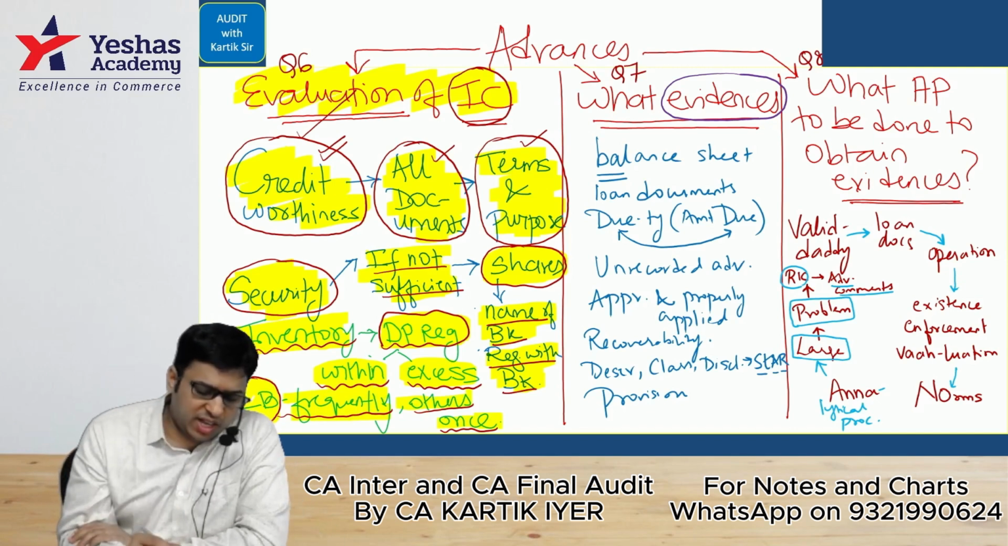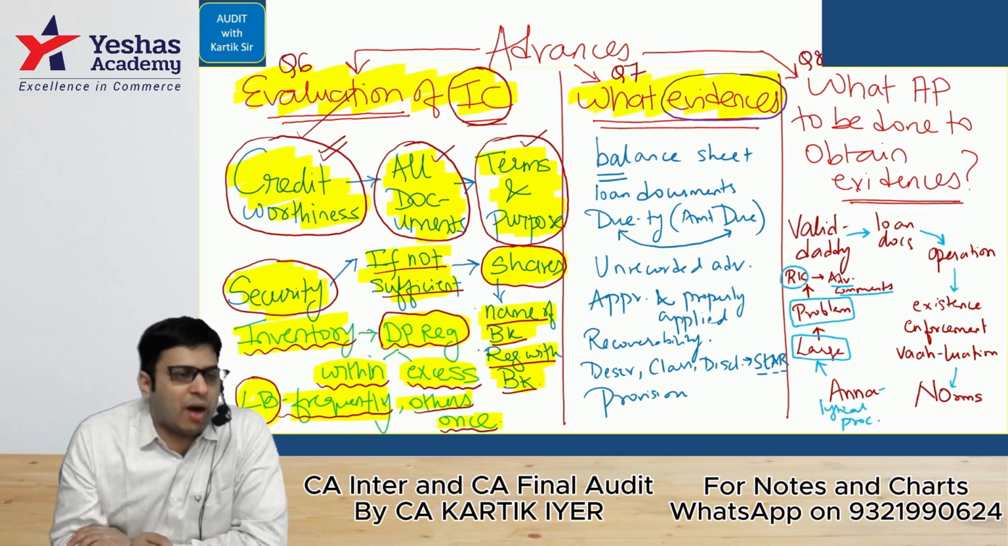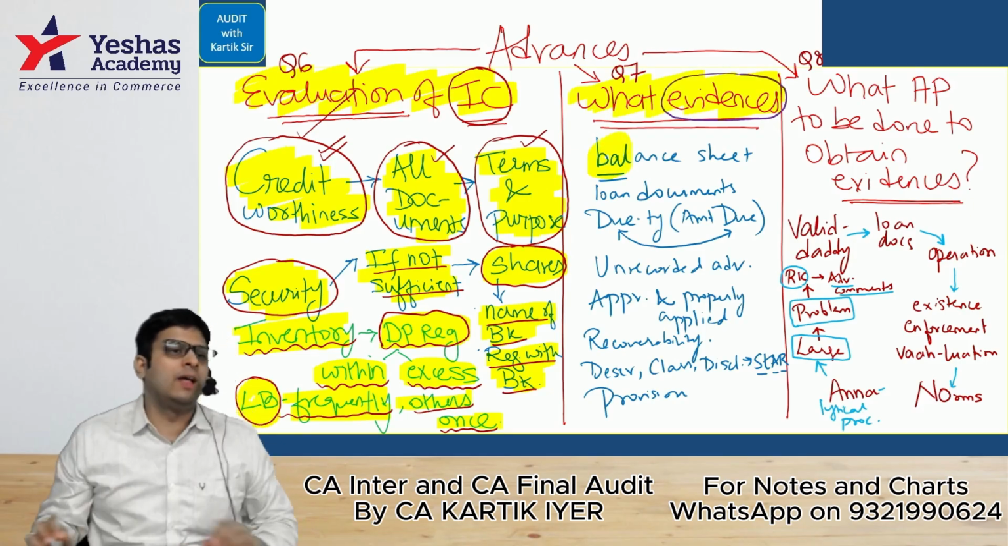Then we went to our dear answer. What is this? What evidences will we gather regarding advances? Let's go for it. Balance sheet. We did that bald man story. Let's go for it. First is balance sheet. As you know, that is hair. So let's do the story first.